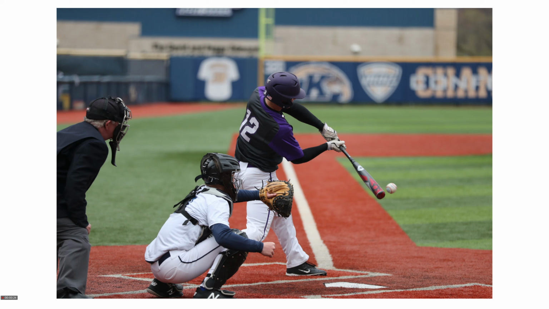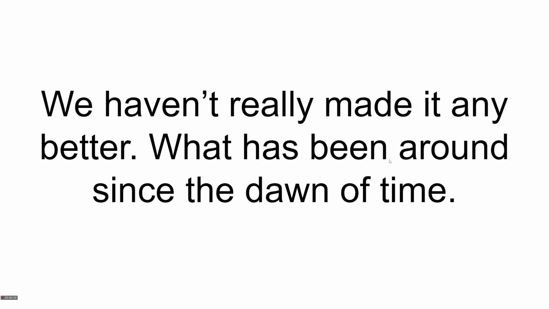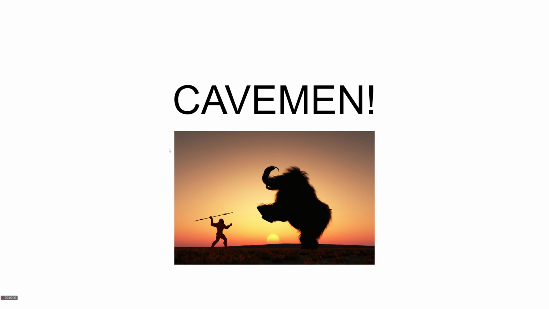But in baseball, there's a rainbow shape because when you hit the ball, it goes up and comes back down, right? And we haven't really made anything better in baseball. So what's been around since the dawn of time? Cavemen. Cavemen threw their spears at mammoths, and it was a rainbow shape, right? Because they threw it up and it went down and hit the mammoths they were hunting.